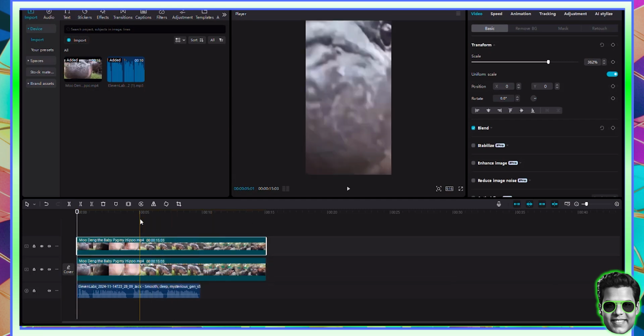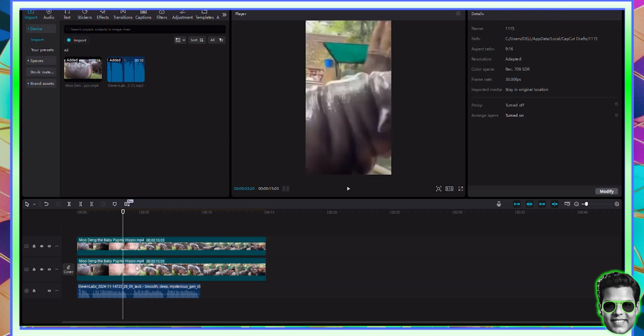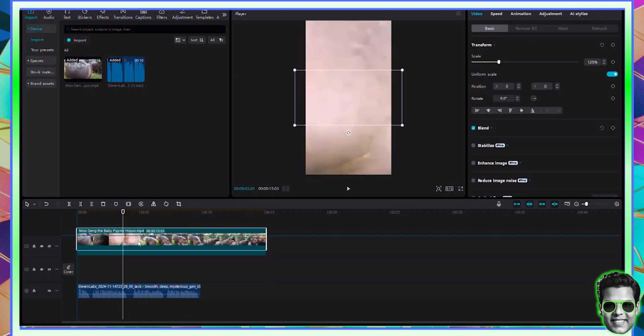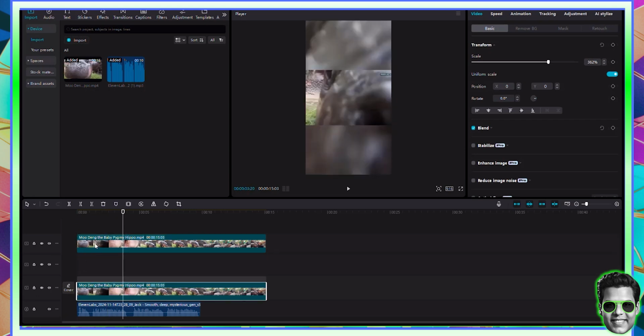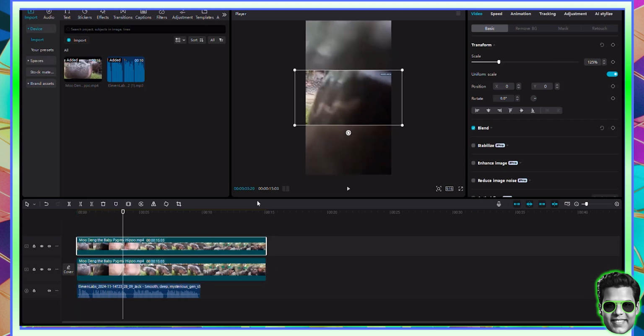And then I'm going to put it below. Now it seems like I've done it wrong. This one should be at the top and the other one should be below. Yep, kind of like this.